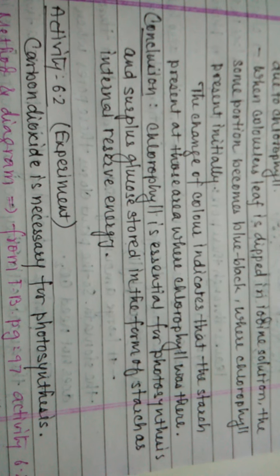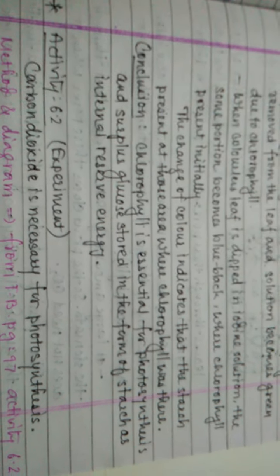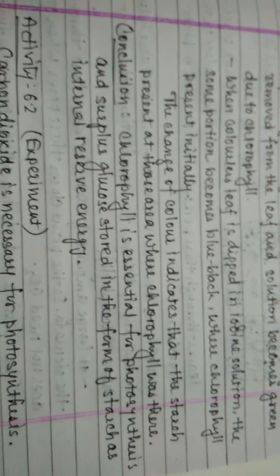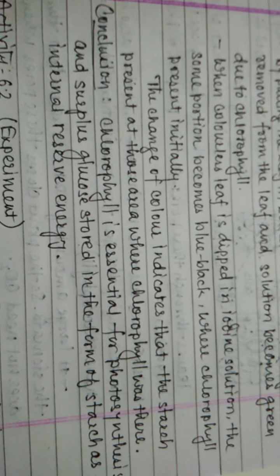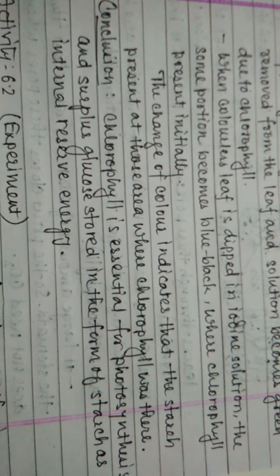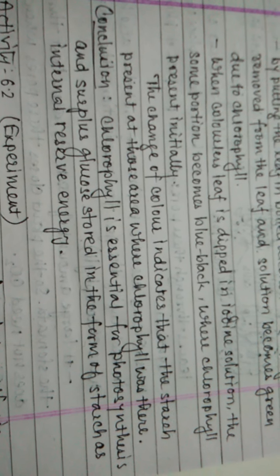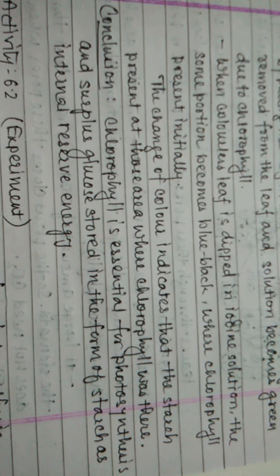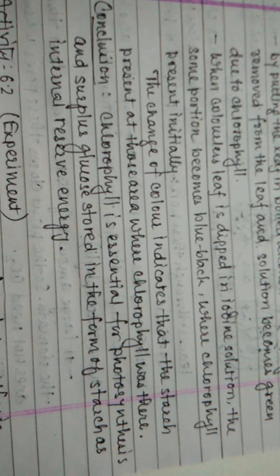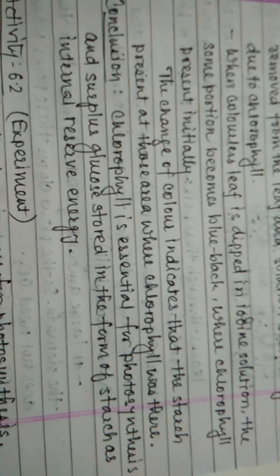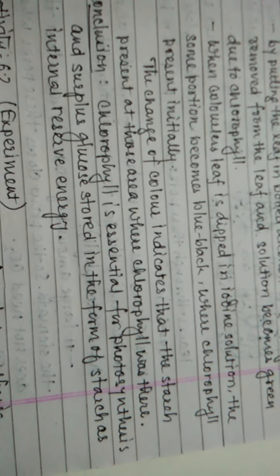surplus glucose is stored in the form of starch, an internal reserve of energy. From glucose, it is converted into starch and stored as energy. The energy currency is called ATP. We have already learned this in standard 9.